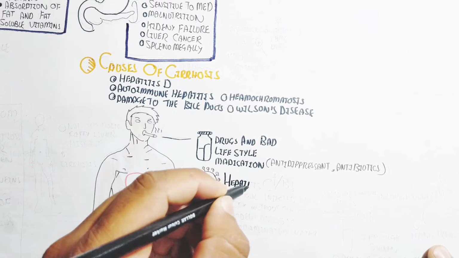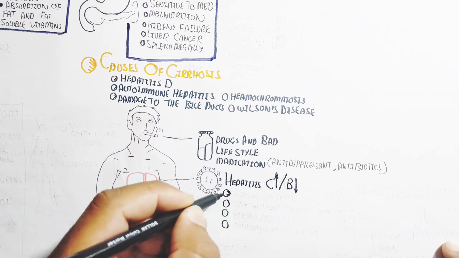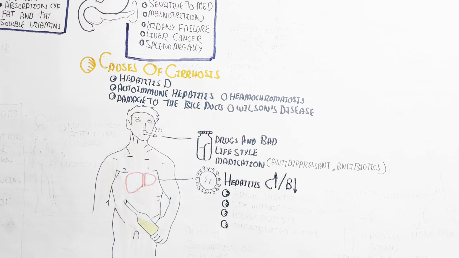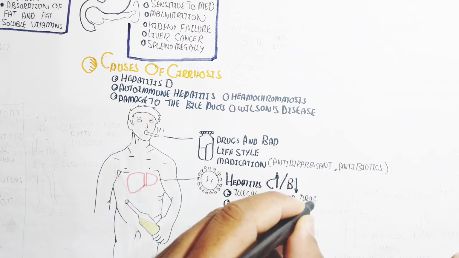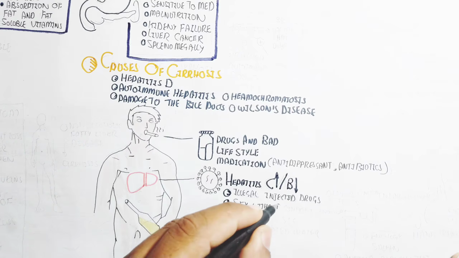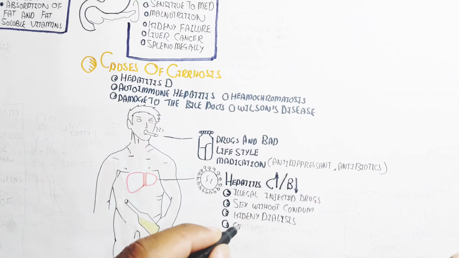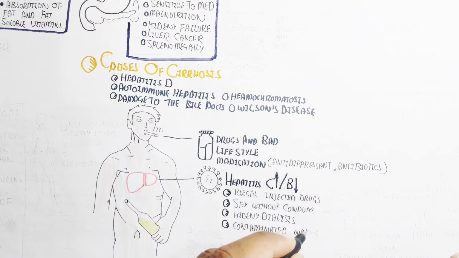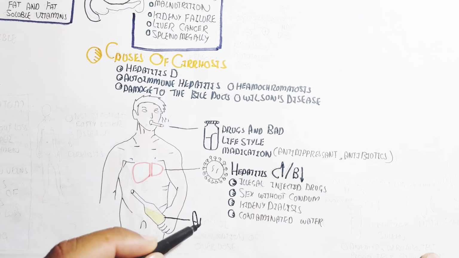Viral infections like hepatitis C are a common cause, while hepatitis B is rare, basically. On the other hand, illegal injected drugs, sex without a condom, kidney dialysis, and contaminated water can lead to cirrhosis.